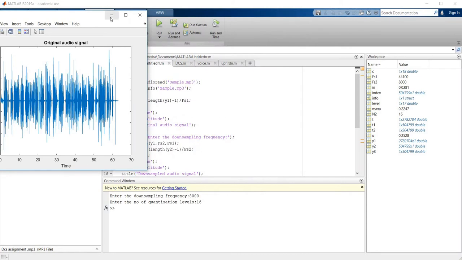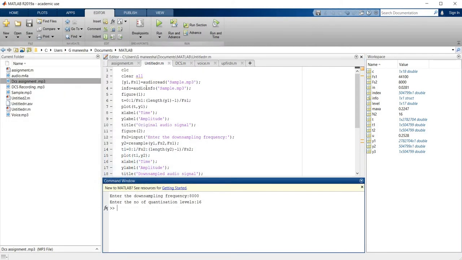Now I am going to explain what the code is about. Coming to the code, this is y1. y1 is where we have stored our audio signal, as a coordinate array. And fs1 is the sampling frequency of the audio signal I recorded. It takes 44,100 by default. And this is the audio information of my original audio signal, for which I have used the syntax called audioinfo.